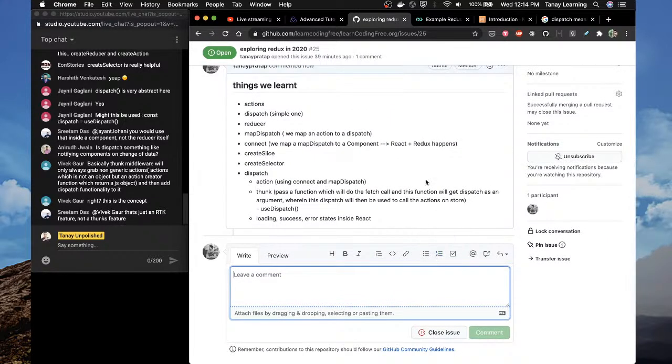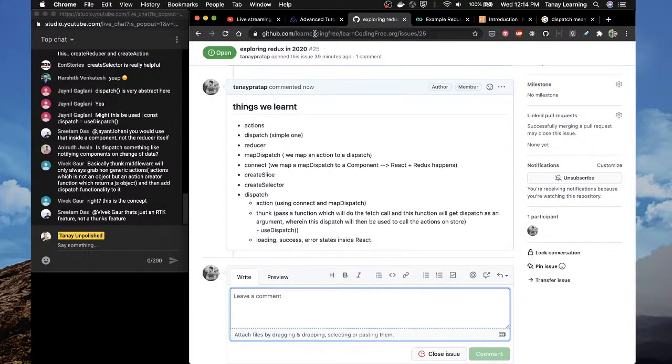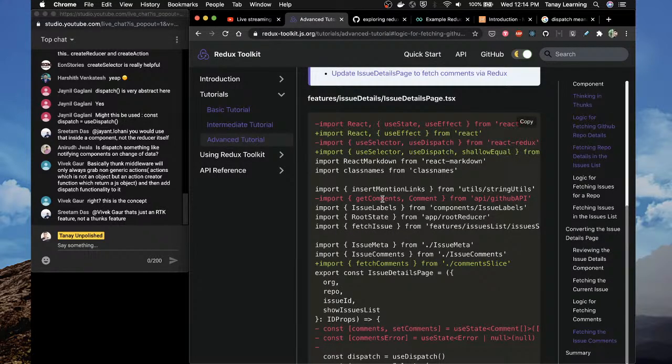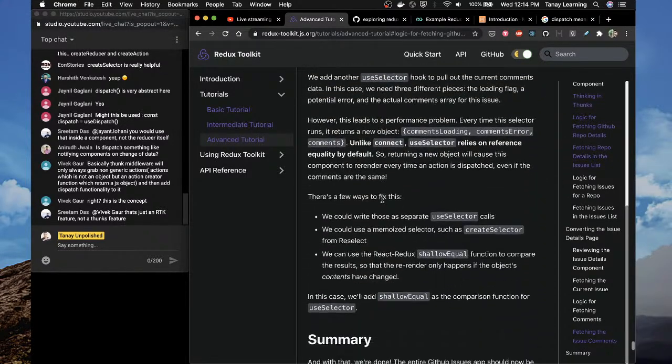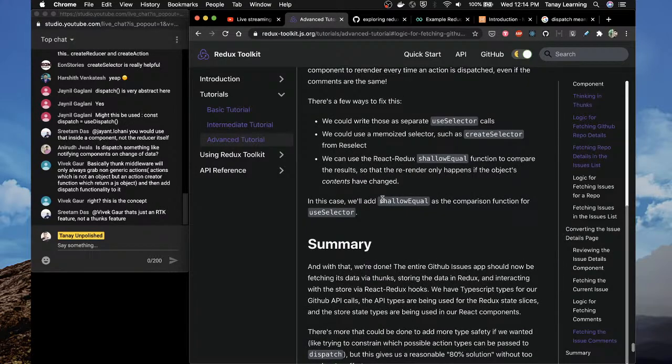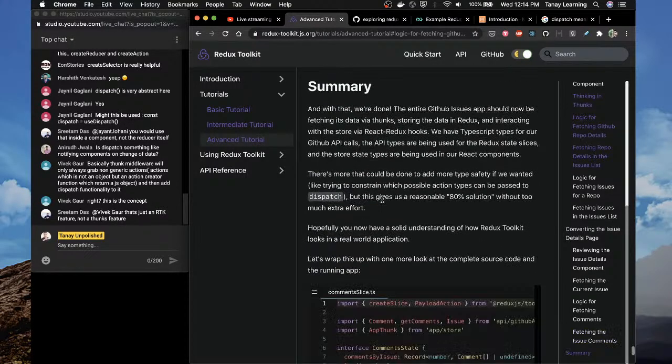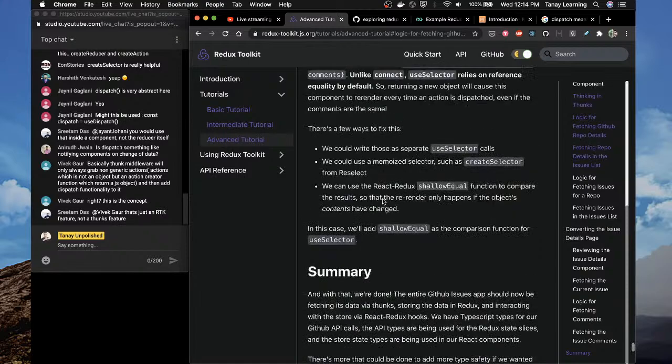Nice. So these are the things we learned. Now what next? Next we will make an app with all of these concepts, but I have to think whether we want to use the Redux toolkit for this, or I want to do basic Redux first and then try and do the Redux toolkit.